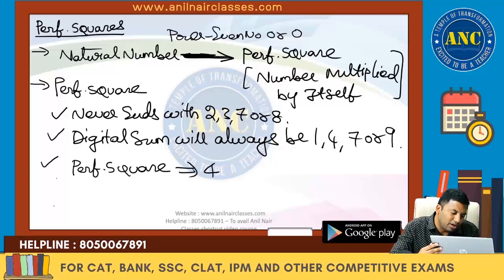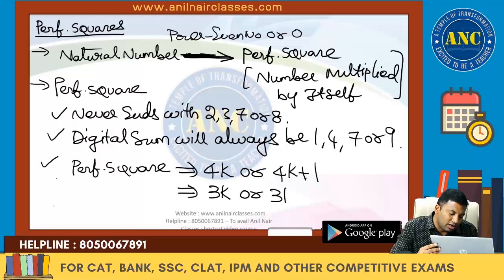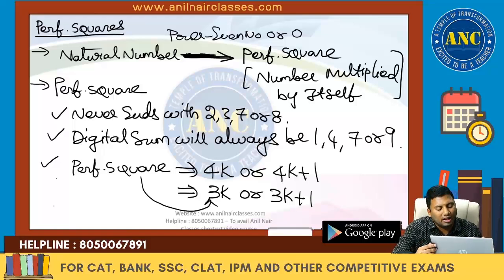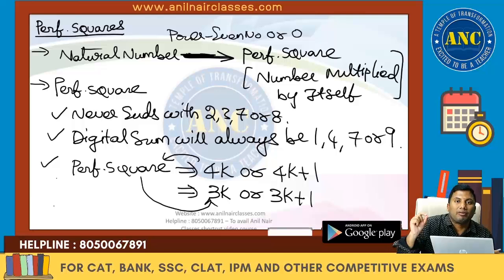Third important key point: a perfect square will always be of the form 4k or 4k plus 1. It can also be of the form 3k or 3k plus 1. Any perfect square will be of this form, 4k or 4k plus 1. The reverse may or may not be true. If a number is a perfect square, it will always be of the form 4k or 4k plus 1.